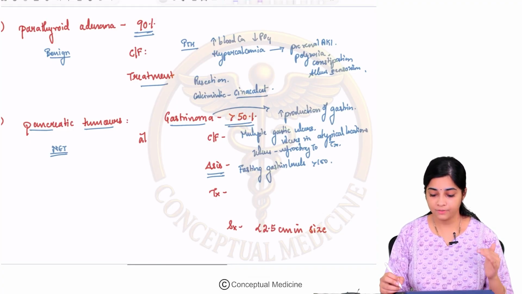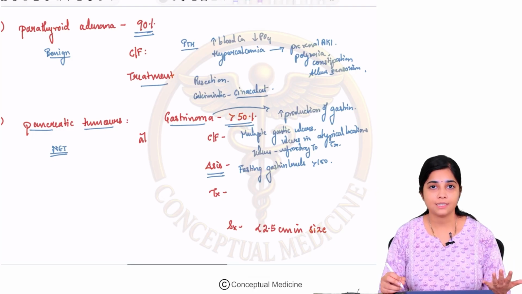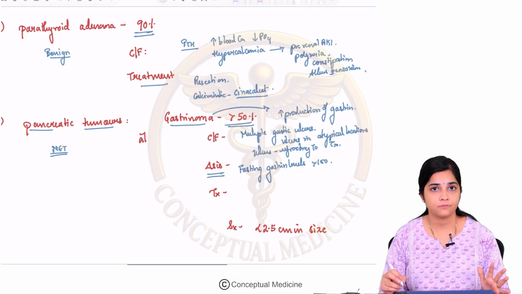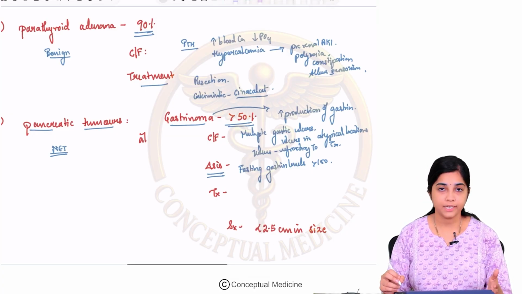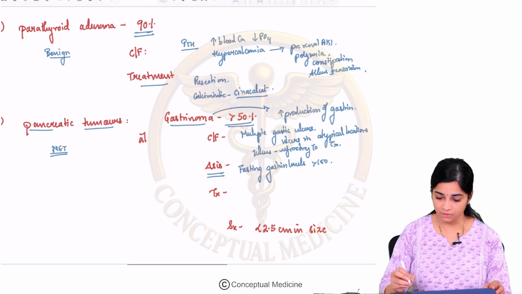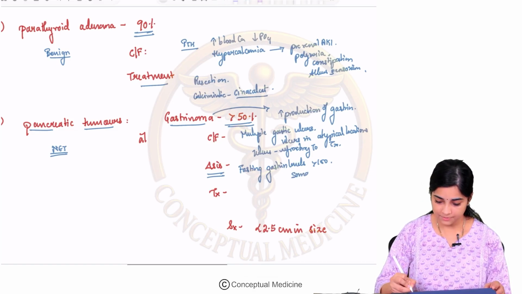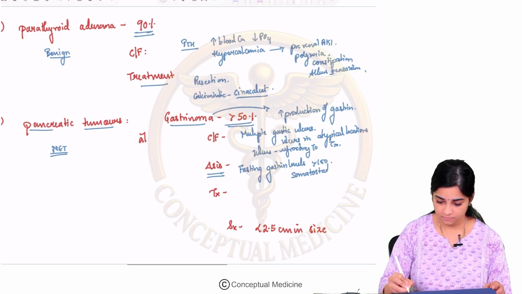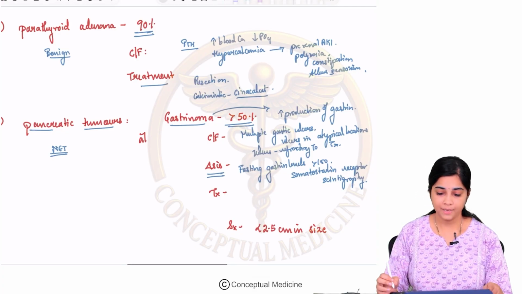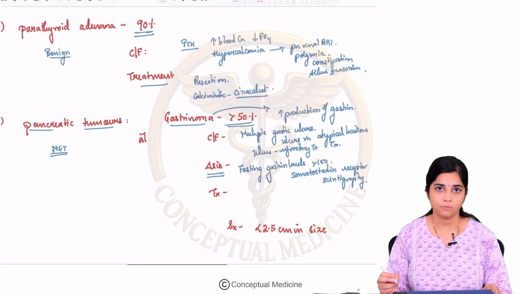So if you do a fasting gastrin level and then you have a screening test which is positive for your MEN syndrome, the definitive diagnosis is, however, with somatostatin receptor scintigraphy. This is how you diagnose your pancreatic tumors, which is your gastrinoma.